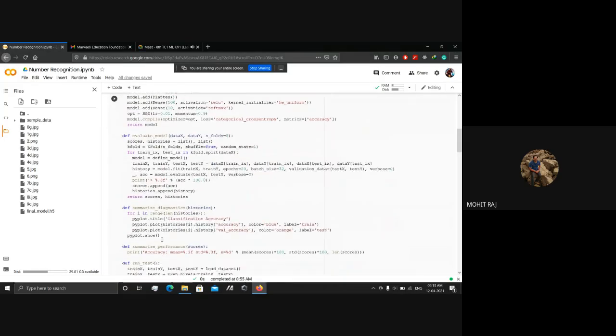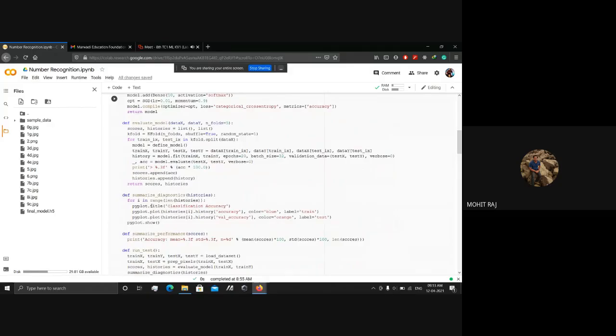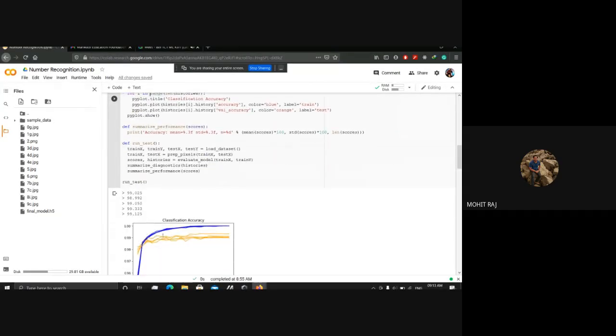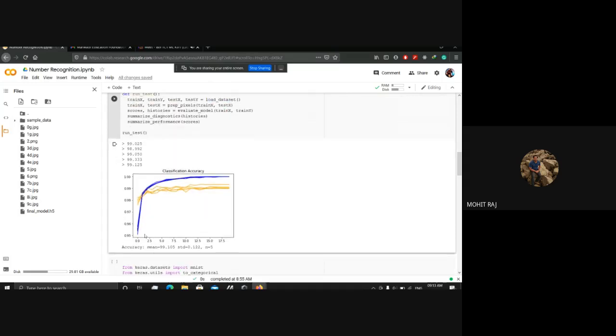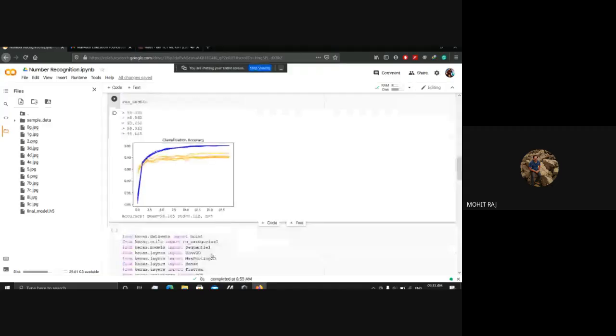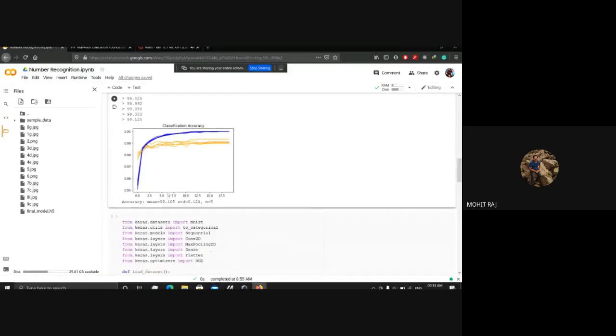Here you see there are two functions. This one is plotting the graph, and this function plots the total accuracy. Here is our output. As you can see, first the error is high, but when it gets trained, the error becomes low. And the mean accuracy of all the tests is 99.105.